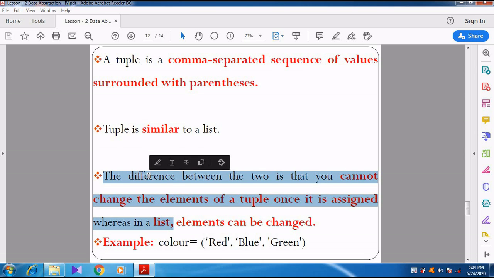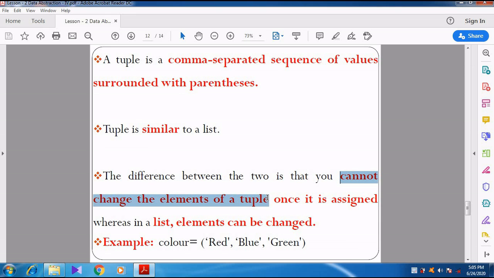The difference between the two, that is tuple and the list, is that you cannot change the elements of the tuple. So there is no possibility for changing the elements in the tuple once it is assigned. Whenever we assign the values in the tuple, the values cannot be changed. But whereas in the list, the elements can be changed easily. Whenever we assign values in the list, those values can be changed at any point of time.